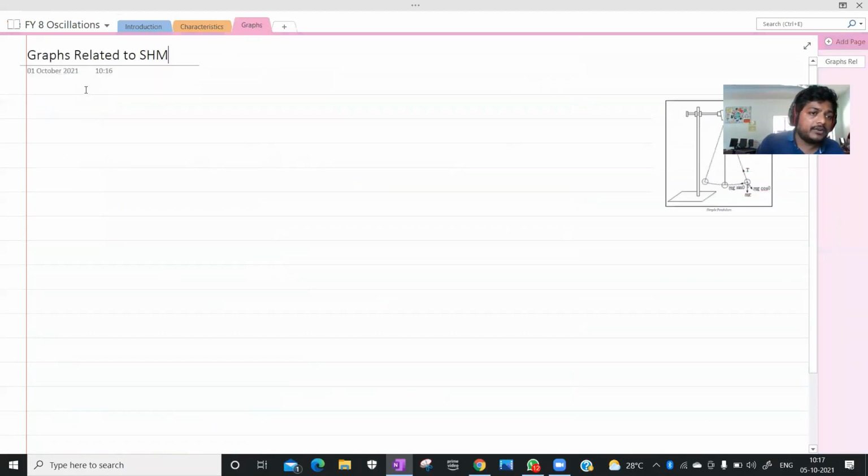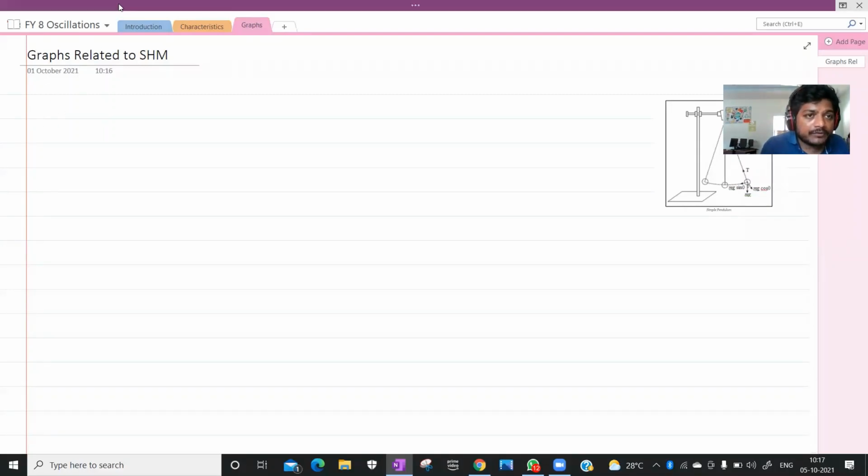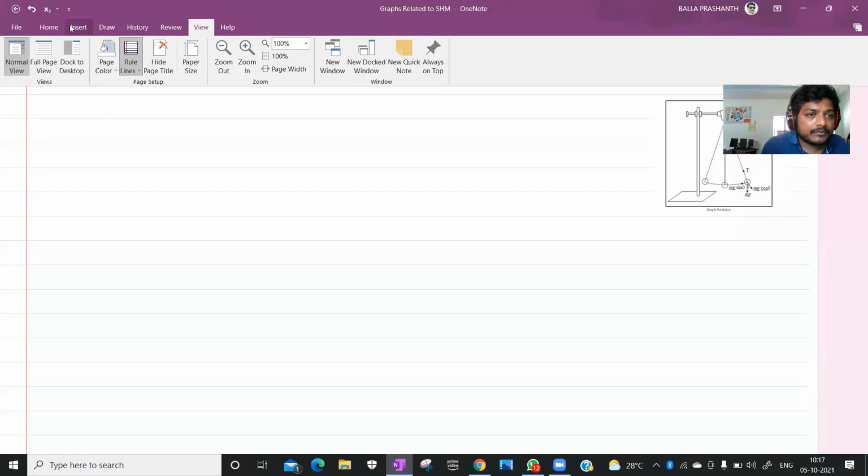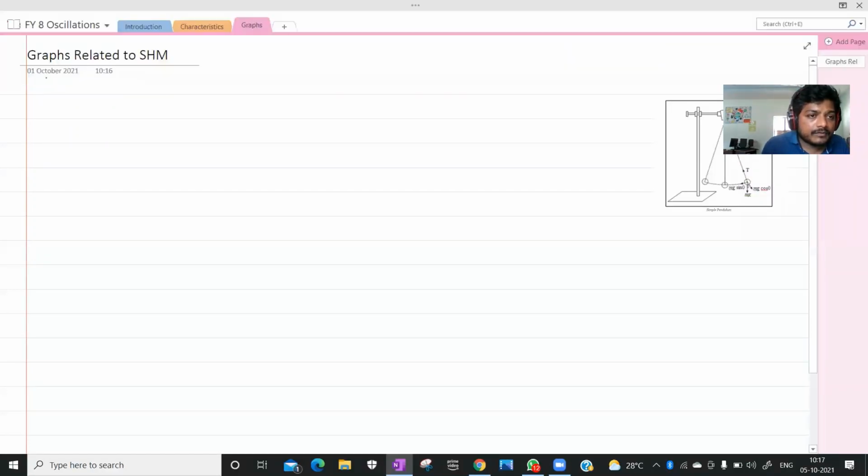So, graphs related to simple harmonic motion. The first graph is the displacement versus time graph, the x-t graph. These graphs are very, very important. Please try to understand. What about the x-t graph? X versus t graph.